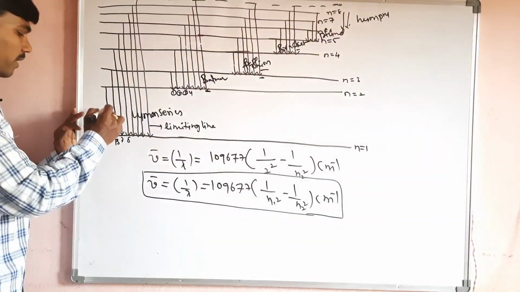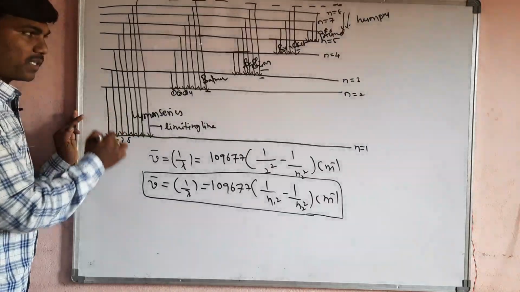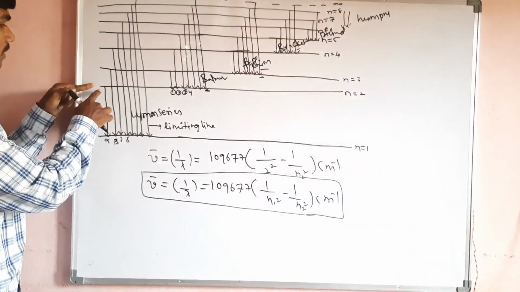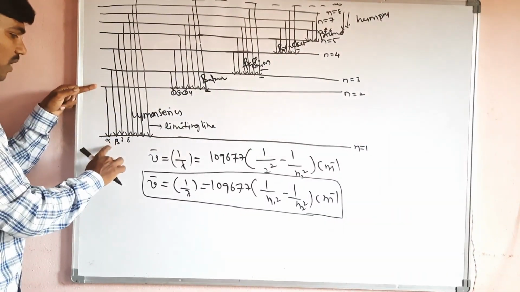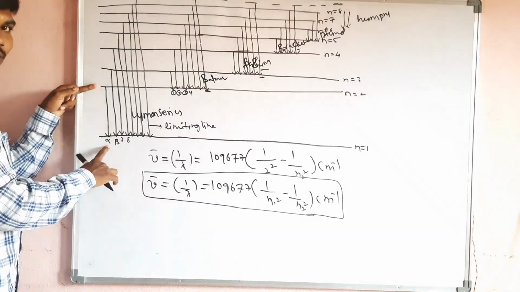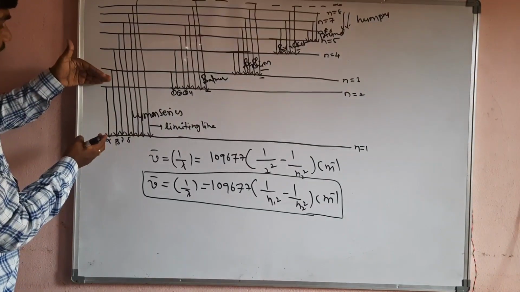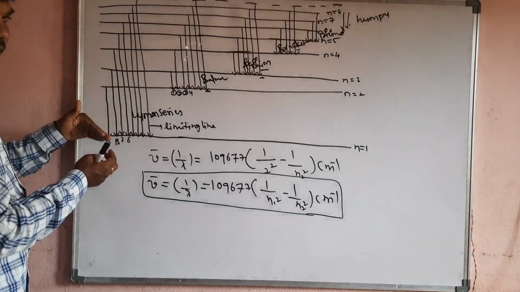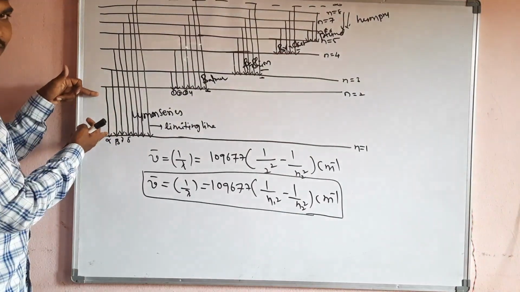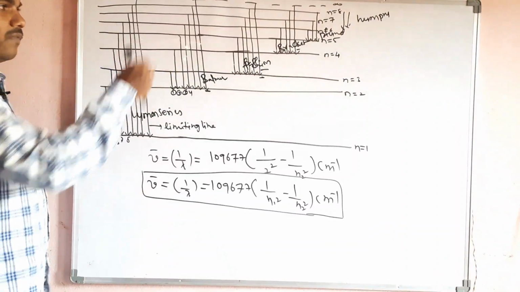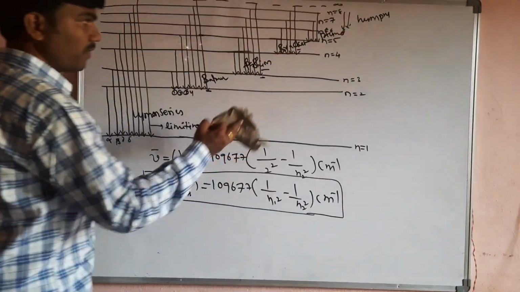That's why we call it the limiting line. And here, how does the first line formation take place? When a hydrogen atom moves from the second energy level to the first energy level, this first line appears. When an atom moves from a high energy level down to the first energy level, it releases this radiation. Now we are going to discuss one by one, each and every region.